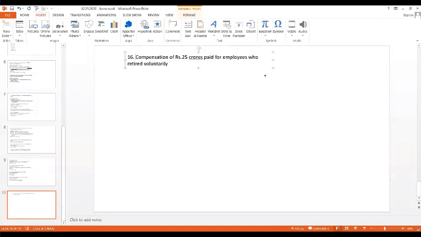Even if they retire at 48 or 50 years, they might have given service to the company for about 20-25 years, is it not? So based on their service, so many years they have provided their services to the organization. That is why we will pay them compensation. Have you all understood, ma? What is the question about?